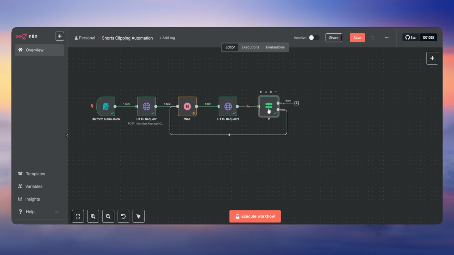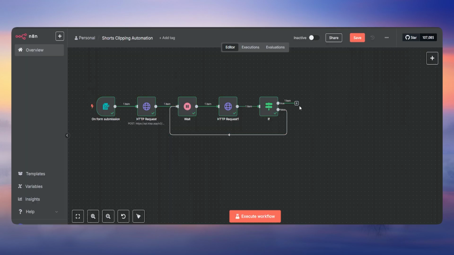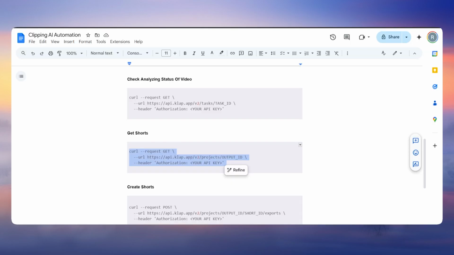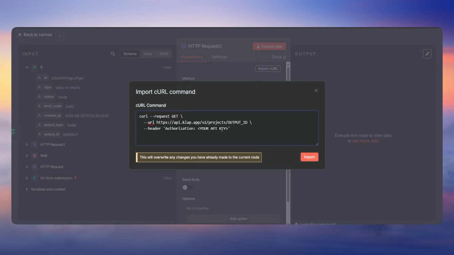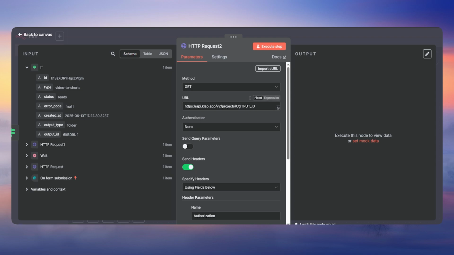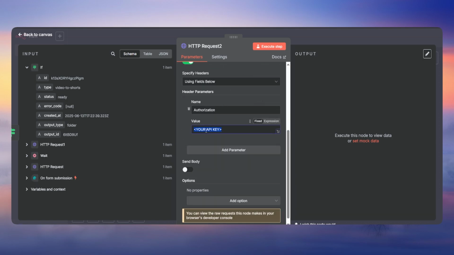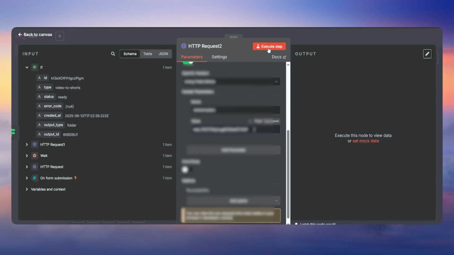Then now, since we have the video ready, let's go back to this page. Now we need to get the shots, right? Copy this code in here, then click on plus, add the HTTP request, and in here copy this get shots command, and then click on import curl, delete this, paste this, and then here the output ID needs to be changed, but first keep it on expression, then drag and drop this output ID here, and then we need to change the API key here because we need to copy it from here, paste it, and then execute the step.